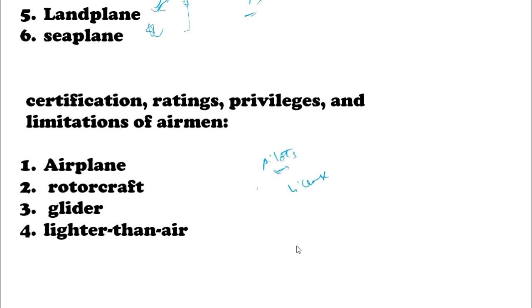Pilots are given licenses based on the type of aircraft they can operate. So based on this also, aircraft can be categorized. If the pilot is capable of handling the normal aircraft, then it is categorized under plane. Rotor aircraft like helicopters, and gliders, as you know, they just glide with one person, lighter than air. So these are some technical categories, but these are categorized based on the privileges and the limitations of the pilot as to what pilots can fly. So this way also aircraft are categorized.